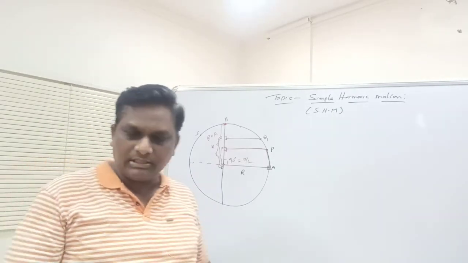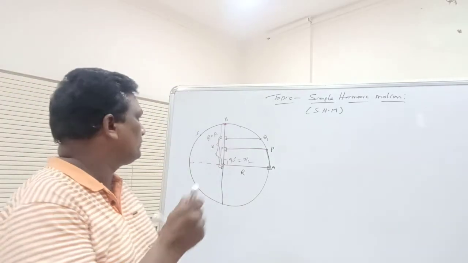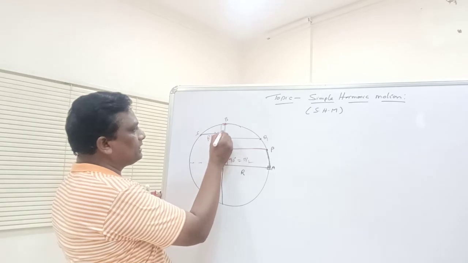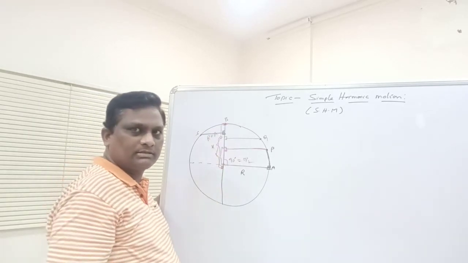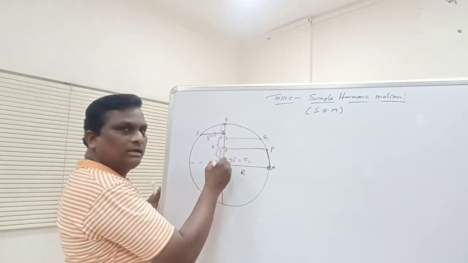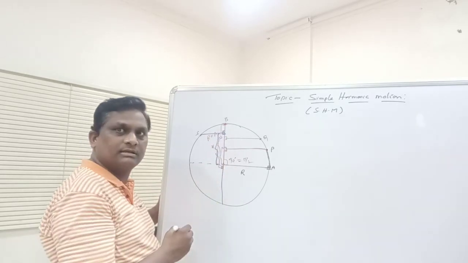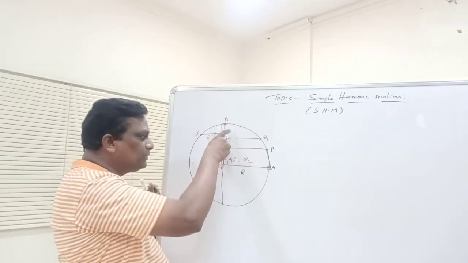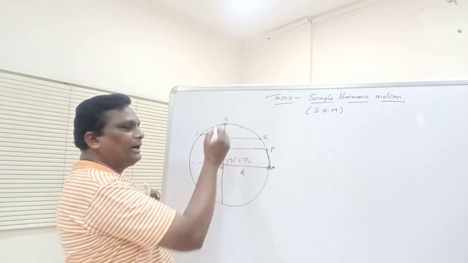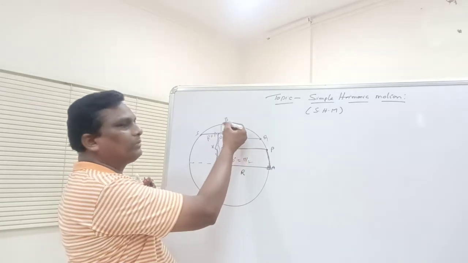I am changing the color; I am drawing with the blue pen. Suppose the particle is moving here. Again you draw the foot of the perpendicular on one of the diameters of the circle. See, it is moving again towards the center of the circle. This is the displacement in this case. Whenever a particle is moving from point A to point B, the foot of the perpendicular is moving from the center of the circle to point B.